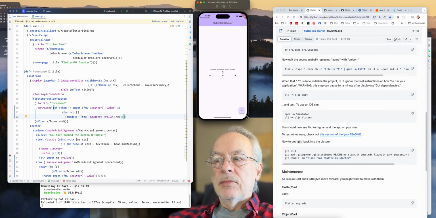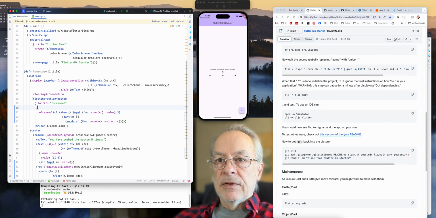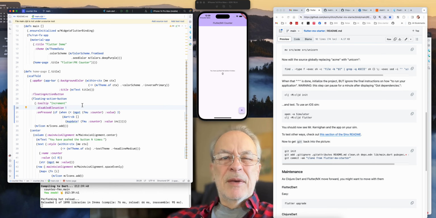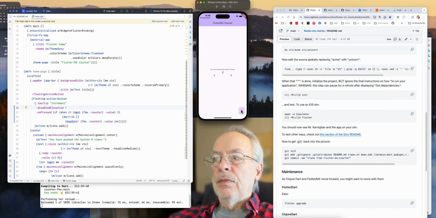It doesn't look disabled, does it? Well, turns out that Flutter is a very cool library, and they thought of everything. So we can have disabled elevation. 1, it turns out, is a good way to show you something, but you can still tell that it's disabled. So we go boom, boom. Now watch the shadow. Boom. Oh, wow. So, okay, that worked.